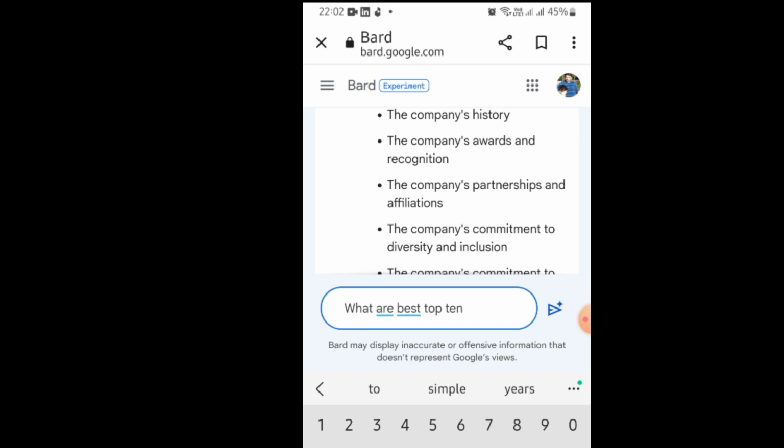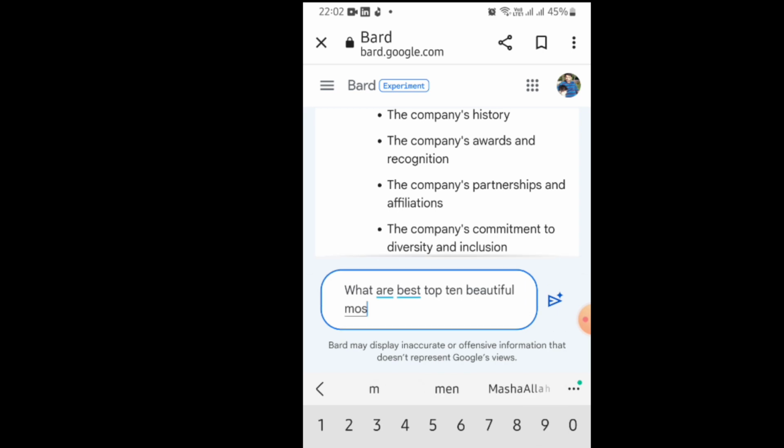And now let us see. I asked what are the top 10 beautiful mosques in the world. So let's see what Google Bard brings for us. Kindly note that if you write the same thing in Google, it will bring website links or other things, but here it is fetching all the information, real time information.